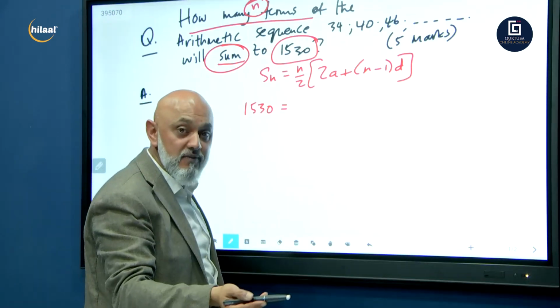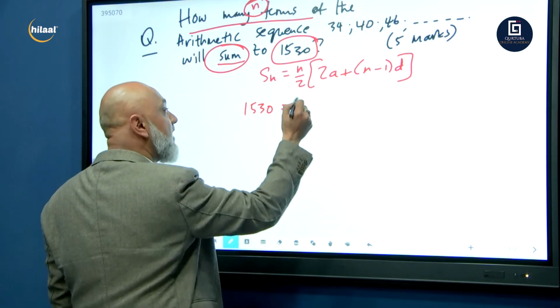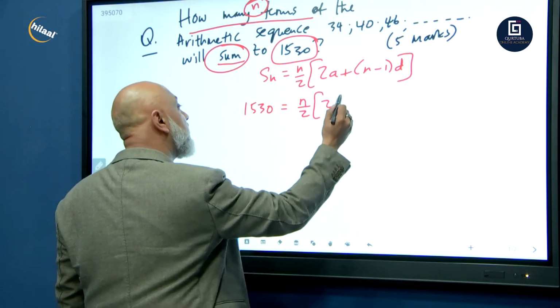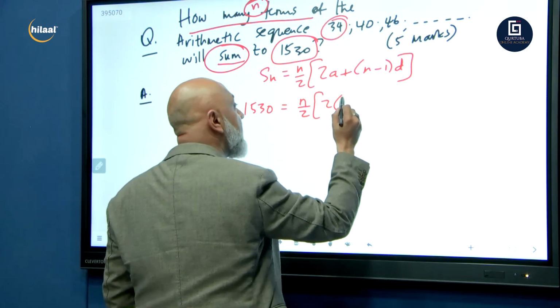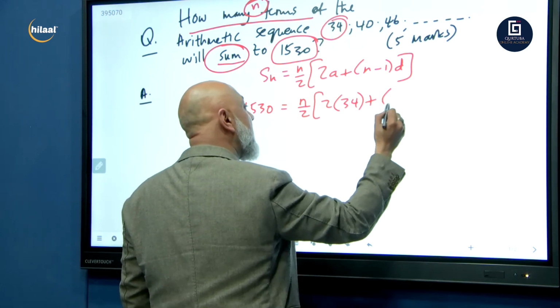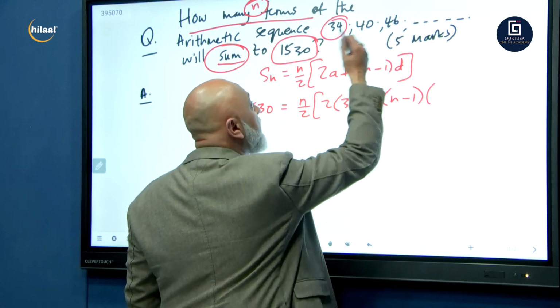In your number of terms, they're looking for n. So we don't have n. So n over 2 into 2a, my first term, 34, plus n minus 1, I don't have n, my common difference here is 6.